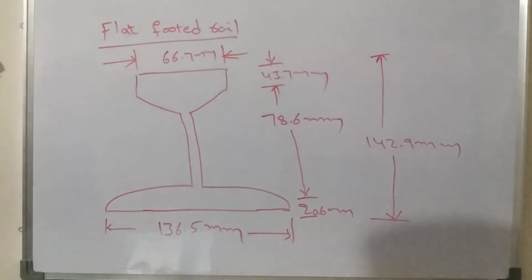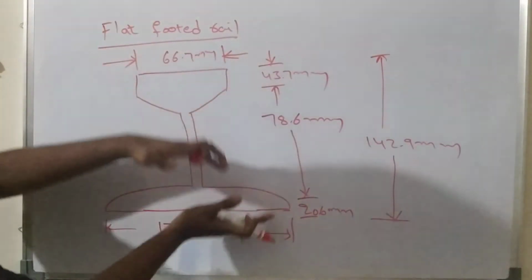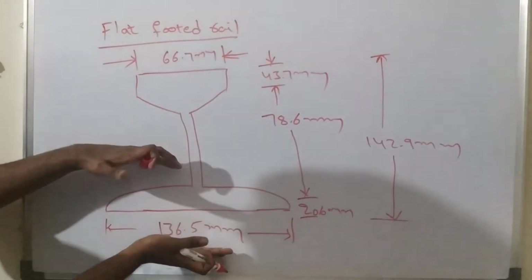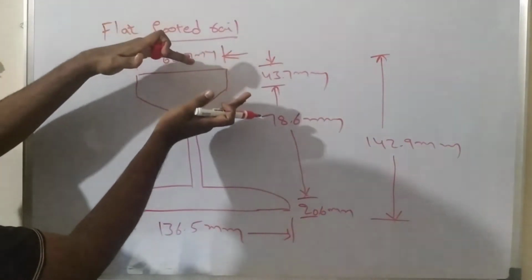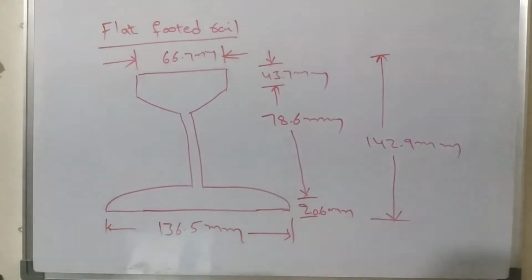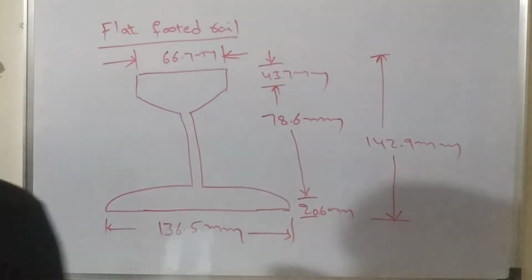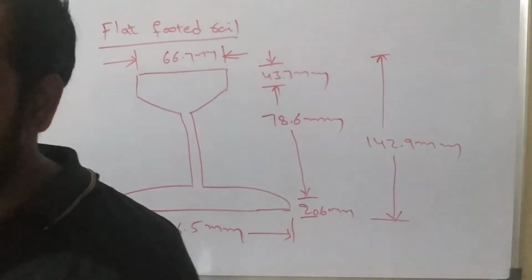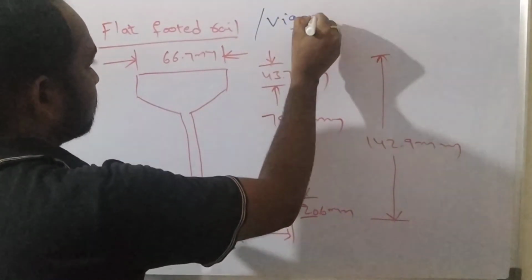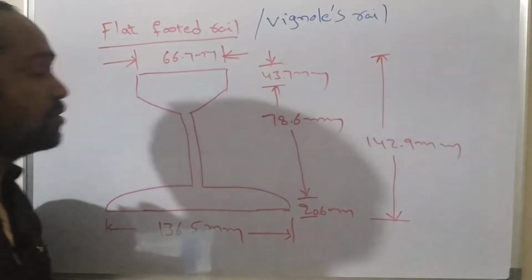A flat-footed rail is one where the width of the foot is higher than the width of the head, and the thickness of the head is higher than the thickness of the foot. In that case, this section of rail is considered a flat-footed rail, and these rails are used nowadays everywhere. The other name of flat-footed rails is Vignol's rails. Understand now? Vignol's rail is the other name of the flat-footed rail.